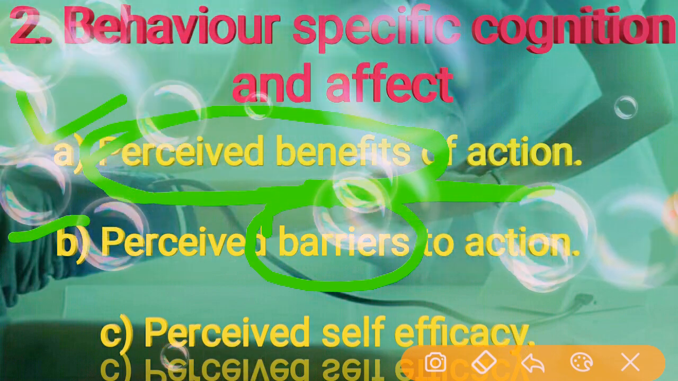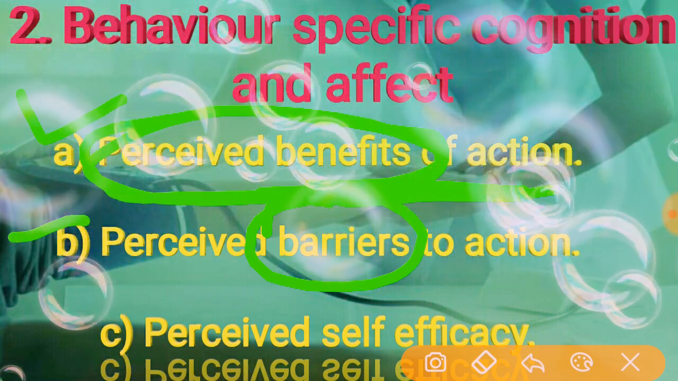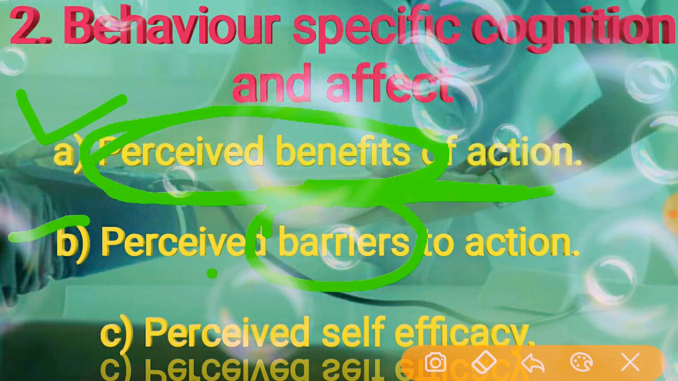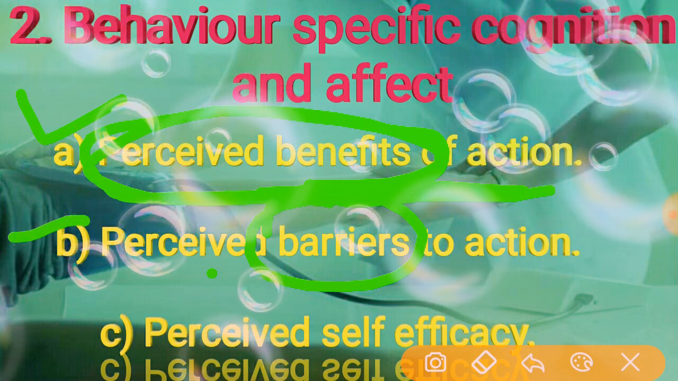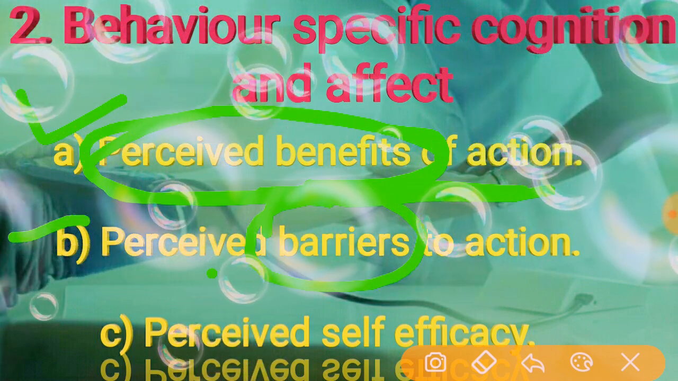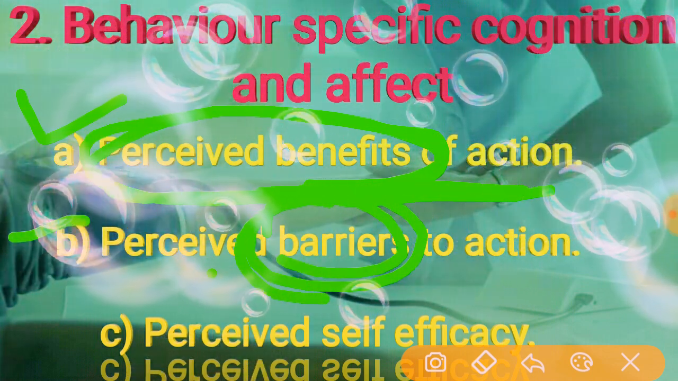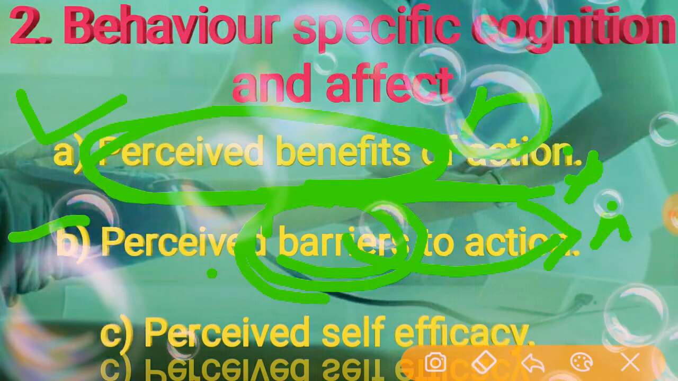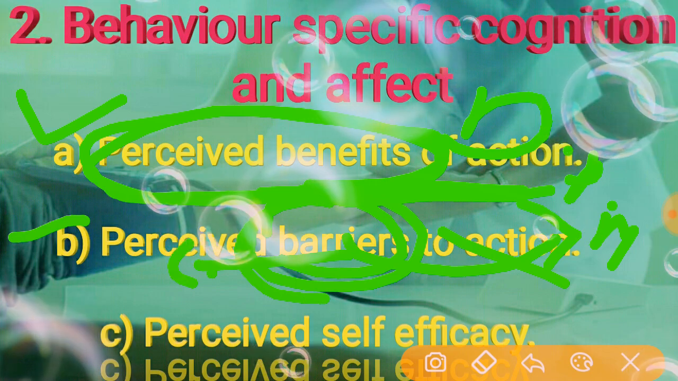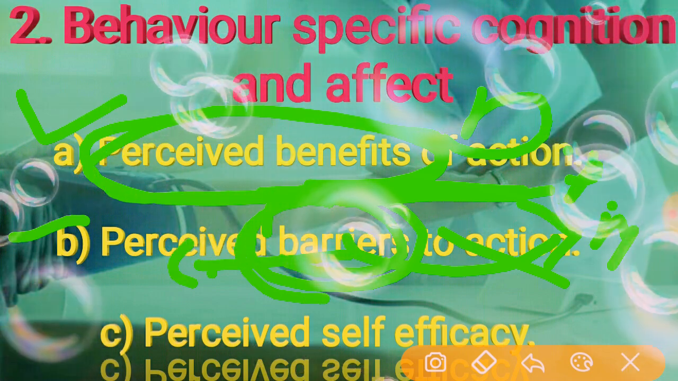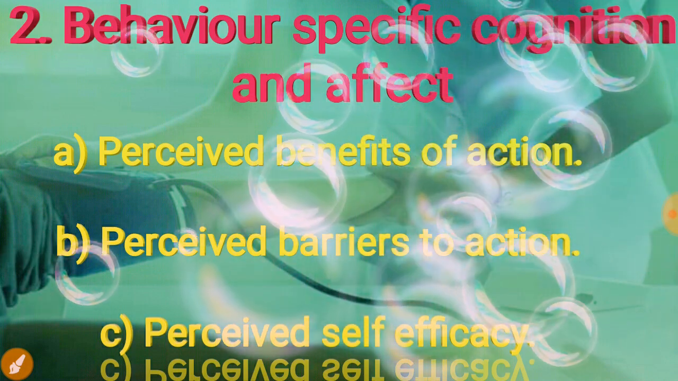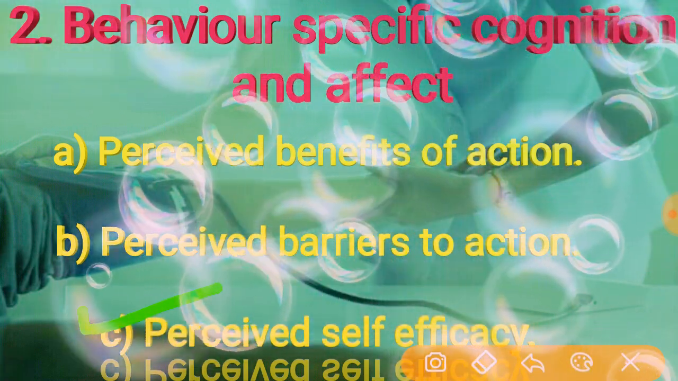That makes the person imagine it as real life. It affects health-promoting behavior by decreasing the individual's plans of action. Got it? So these barriers affect the development of the health promotion model. Because of a barrier, the person is going to stop the plan of action. Got it? Then coming to the third one, perceived self-efficacy.